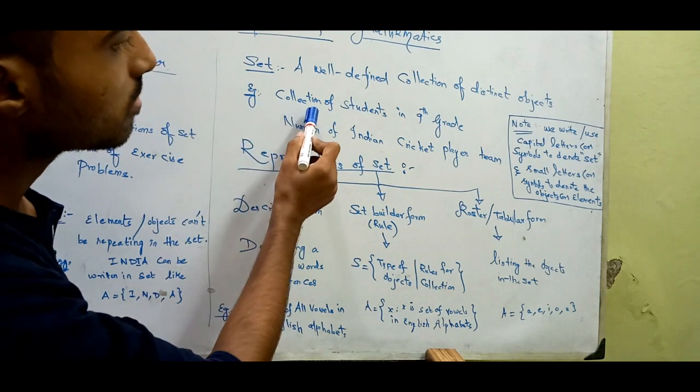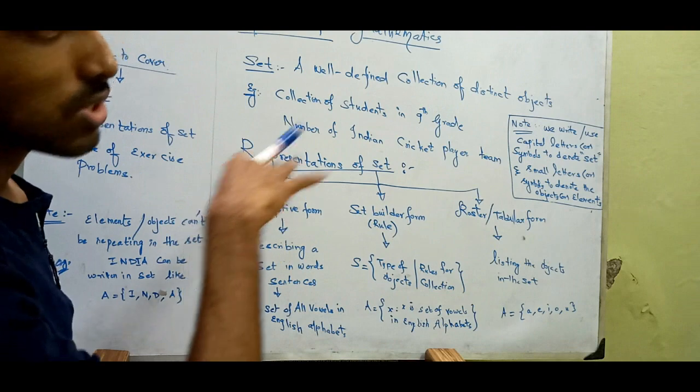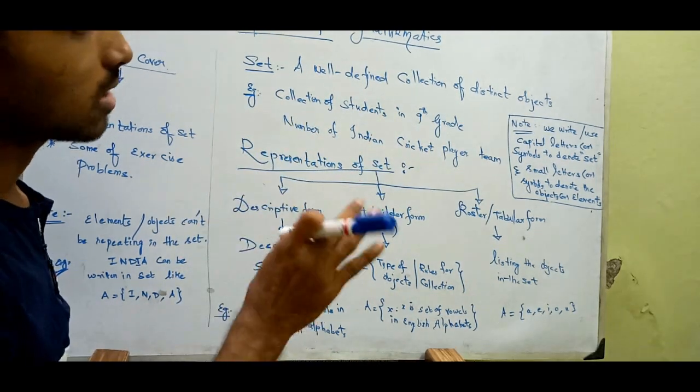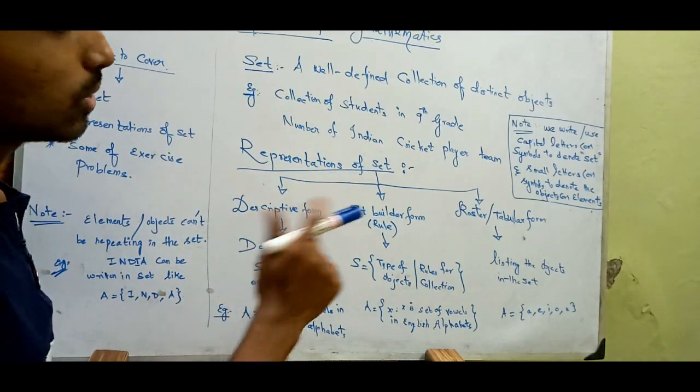For example, here we have a collection of students in 9th grade. Those people who are in 9th grade, their collection throughout the school.